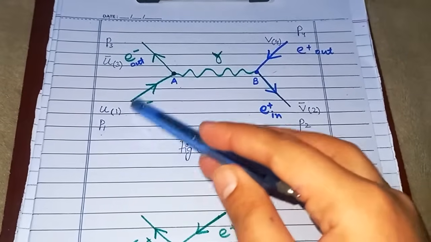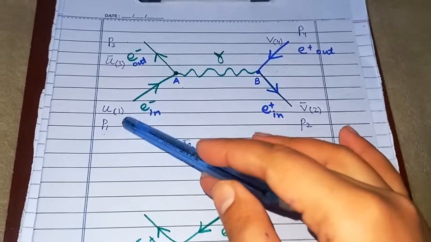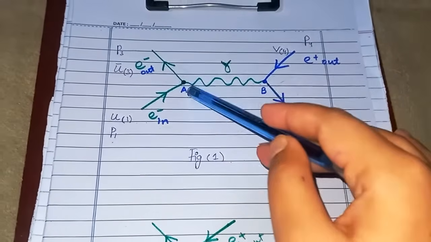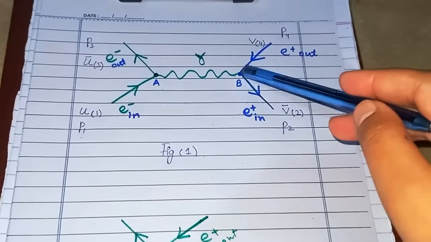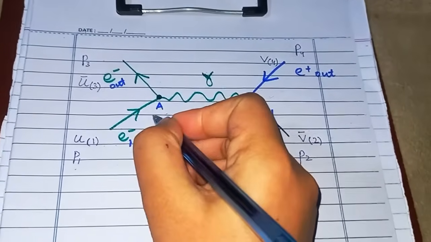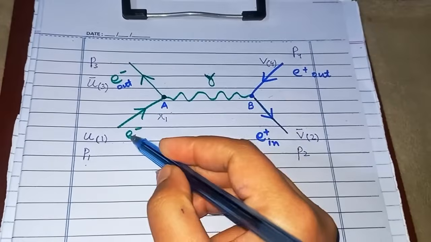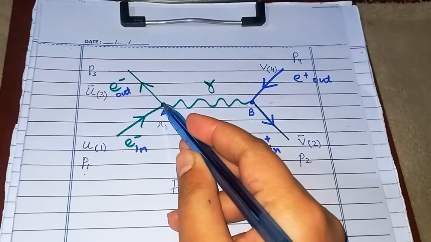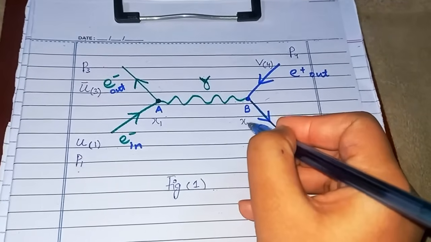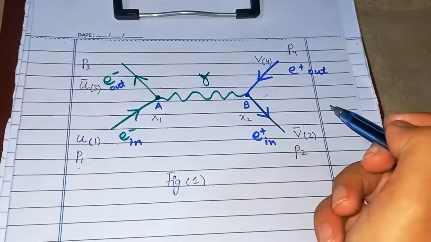As we can see, this horizontal representation shows that this incoming electron emitted that virtual photon and moved away. They also represented that this is the x1 position. The electron emitted the virtual photon at the x1 position, and it was absorbed by a positron at the x2 position.